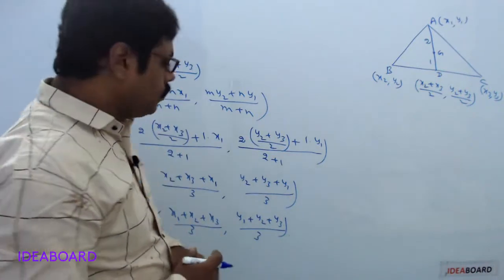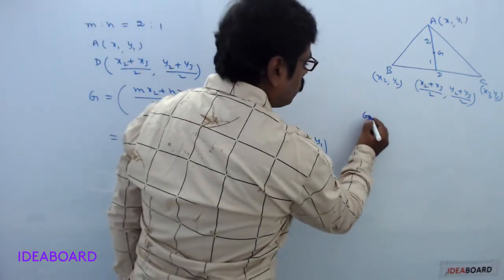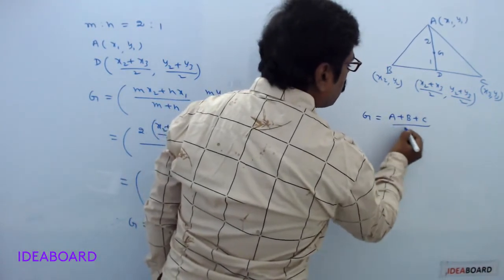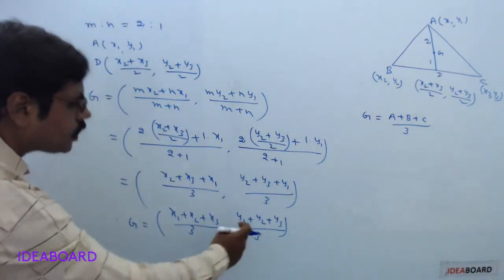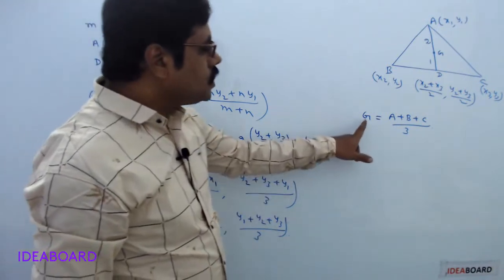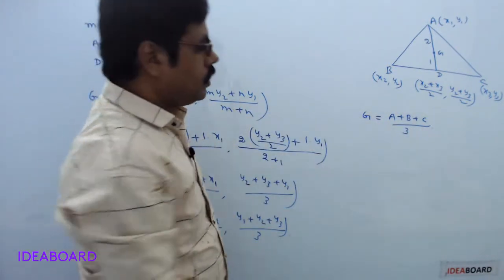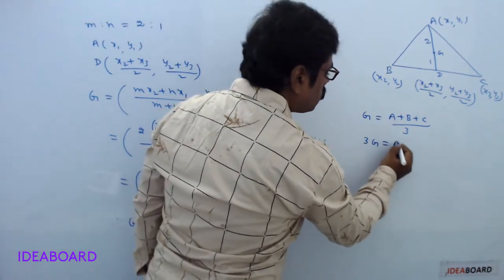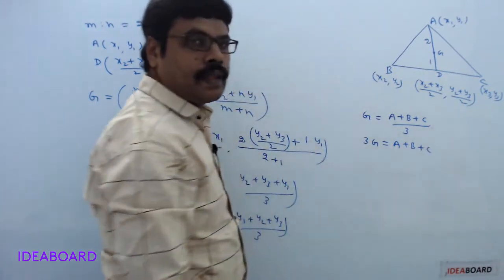In short form, this formula can also be written as G equals A plus B plus C divided by 3. Now do the cross multiplication: 3G equals A plus B plus C.